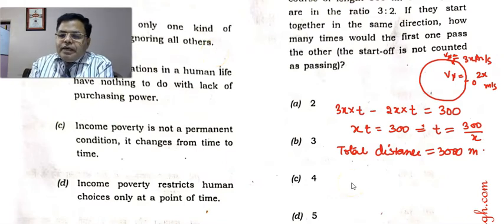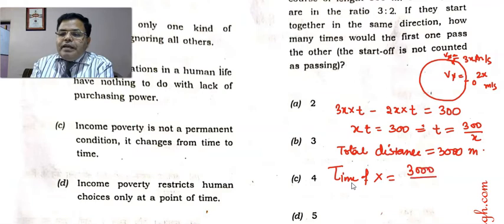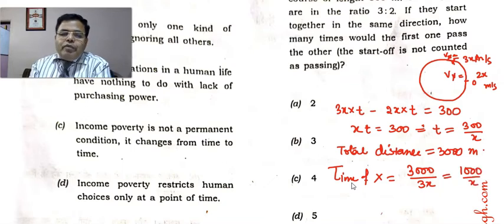X is faster, so the maximum time taken by X is the total distance 3000 divided by 3x, that is 1000 by x. During this 1000 by x time, while X is running, he will interact once every 300 by x time.